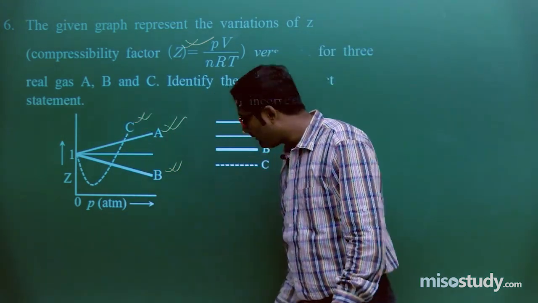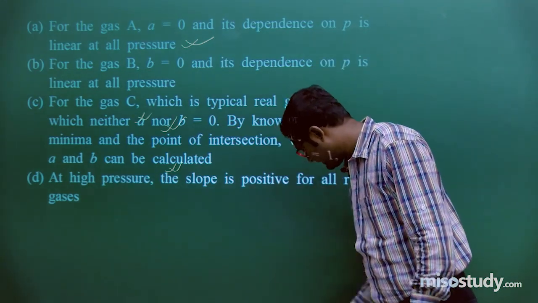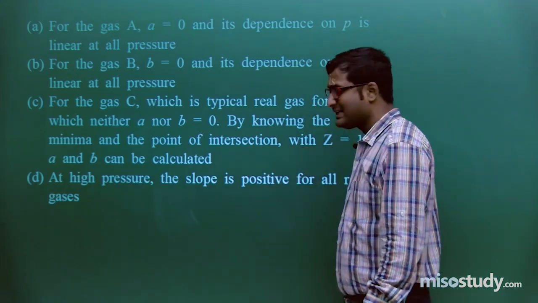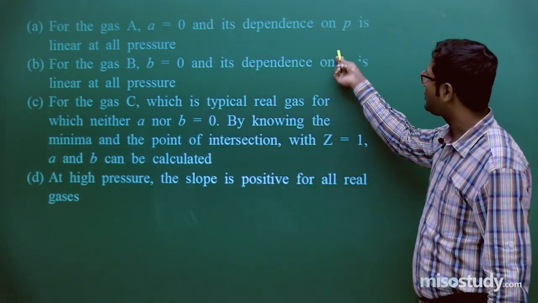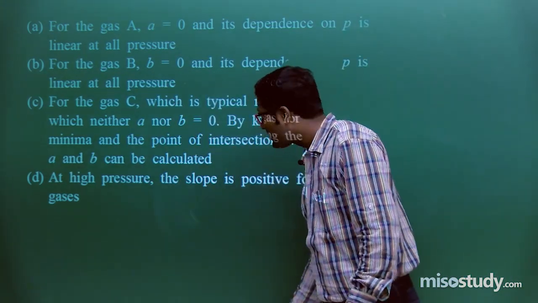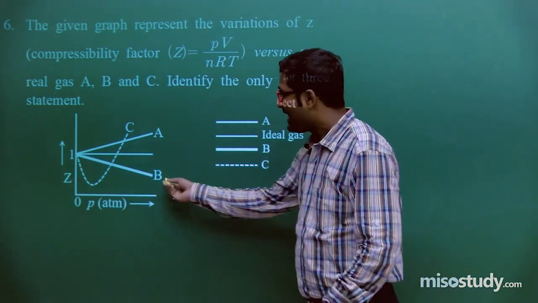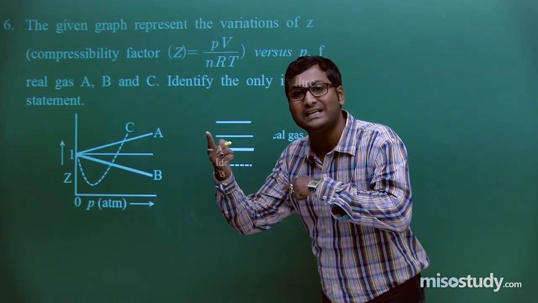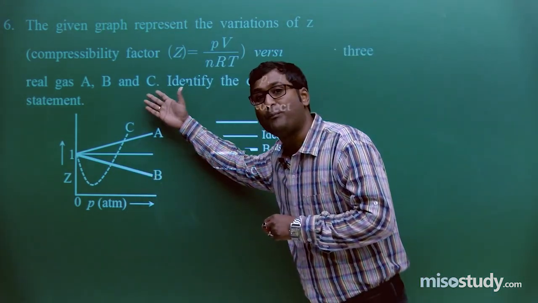Now the next option, for gas B, listen carefully. For gas B, b is equal to 0, the second van der Waals constant, and its dependence on pressure is linear at all pressure. Now check it out. This is B at all pressure. As we know, if pressure increases, then the graph moves from the negative to the positive side.